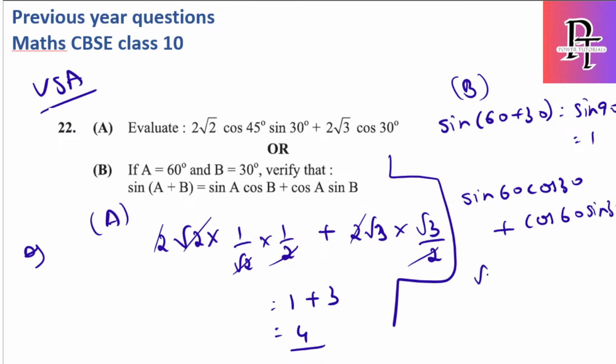Sin 60 is root 3 by 2 into cos 30, which is root 3 by 2, plus cos 60 which is 1 by 2 into sin 30 which is also 1 by 2. Root 3 into root 3 is 3 by 4 plus 1 by 4, which is equal to 1. Hence this value and this value are equal. Okay, let's solve 2 more very short answers.